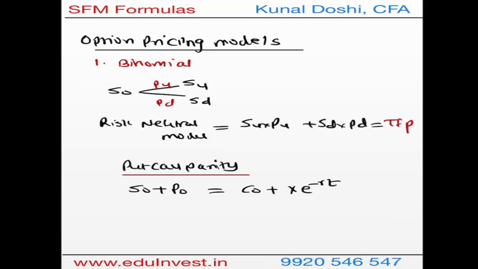The left hand side position is called a protective put, and the right hand side position is called a covered call. The outcome of both positions will be the same, and therefore it is called put call parity. If you have any three, you can find the fourth. It is generally used if you have the call value, you can find the put value using put call parity.